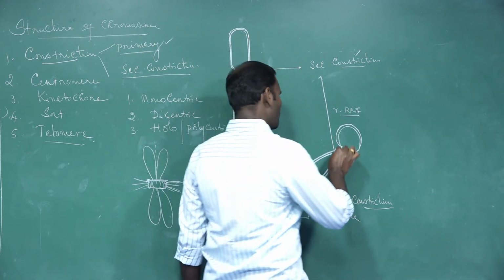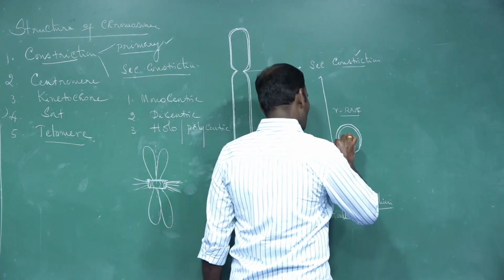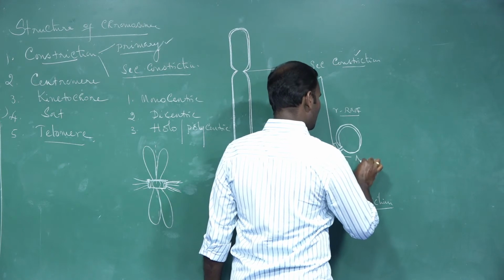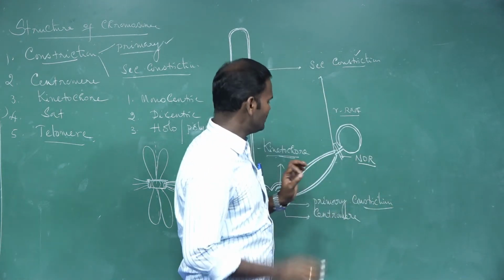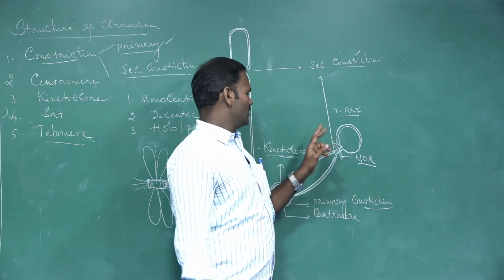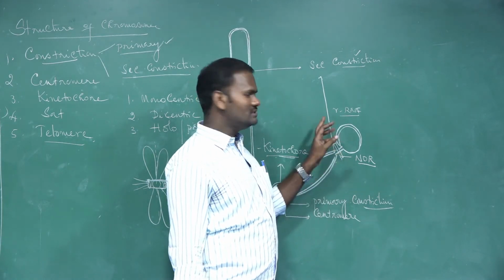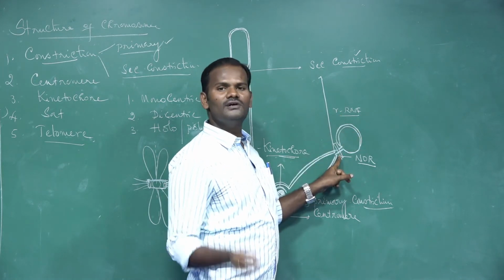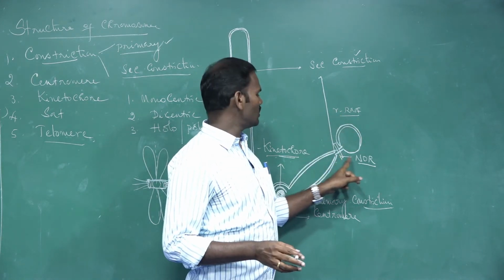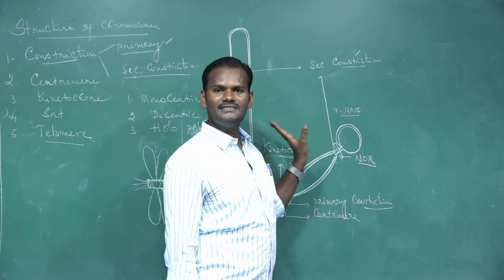Hence it is also called the nucleolar organizing region, NOR. It's very simple.